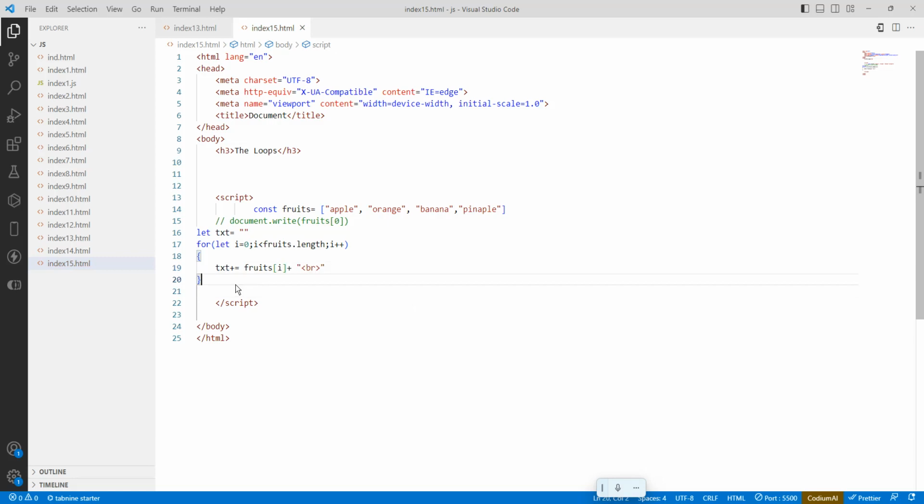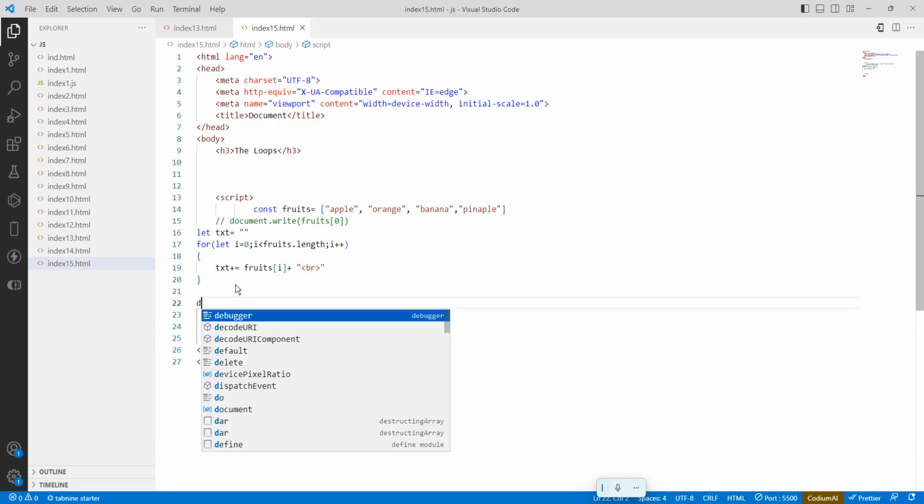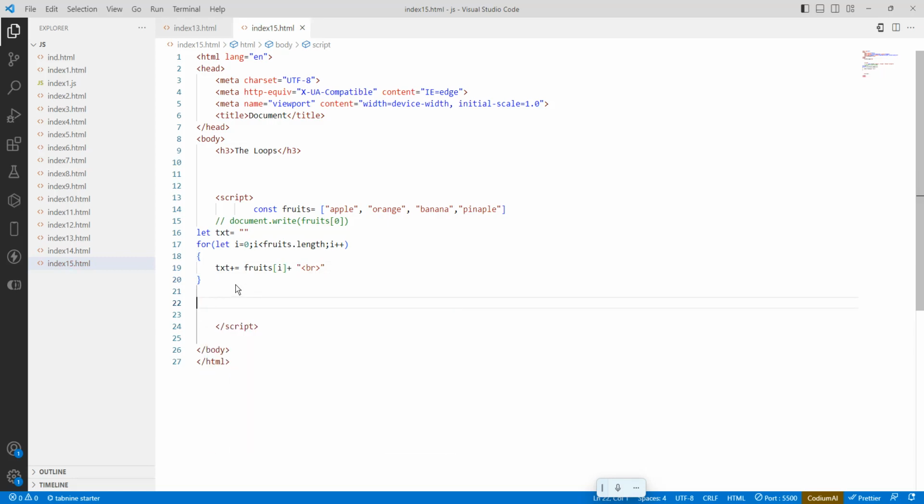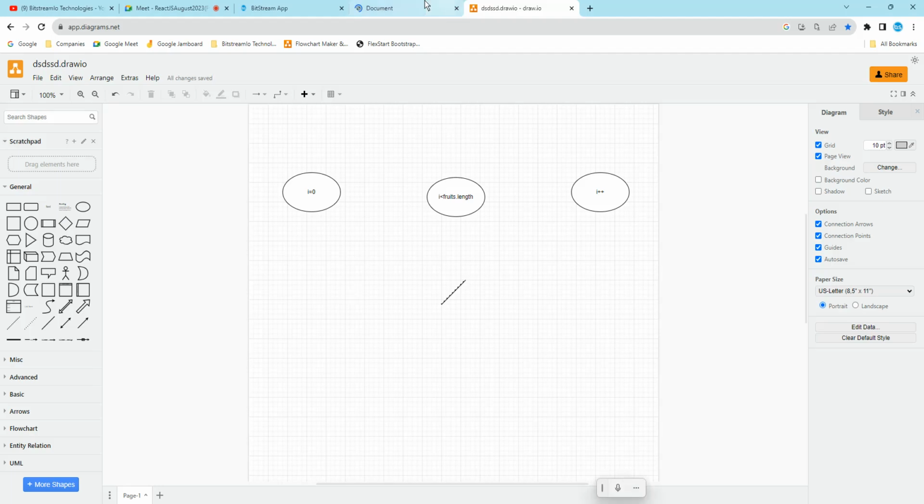Save it. Document dot write of txt. Save it, run it. We'll go here.